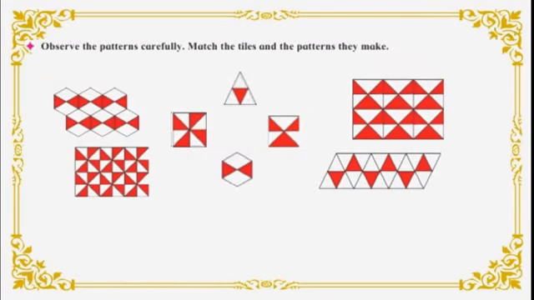And the figures will also remain the same. Here we can see the patterns and match the tiles. This is the pattern of the tiles or flooring. Yes students, here we can see this is a flooring. This is also flooring, correct? Tiles are used here to make the floor. And which tiles they use are given here. This is one type, this is the second one, this is the third one, and this is the fourth one.